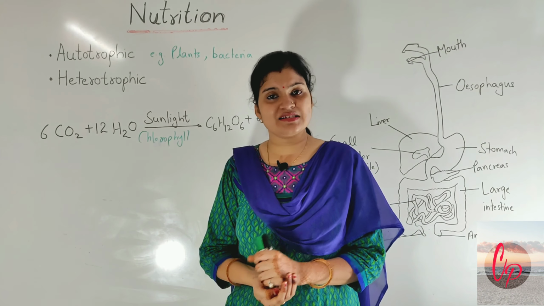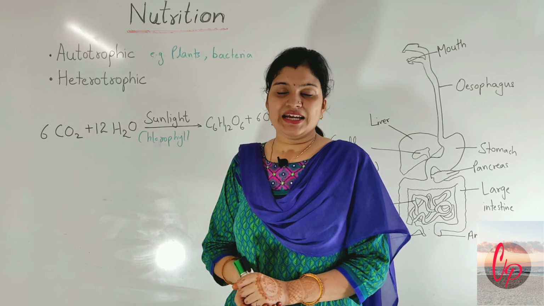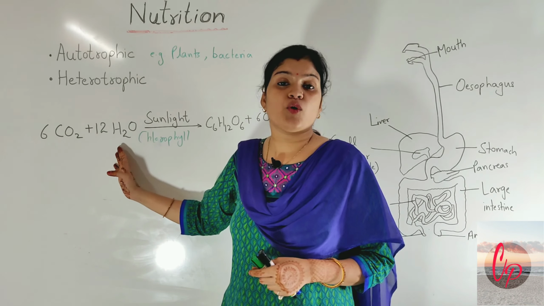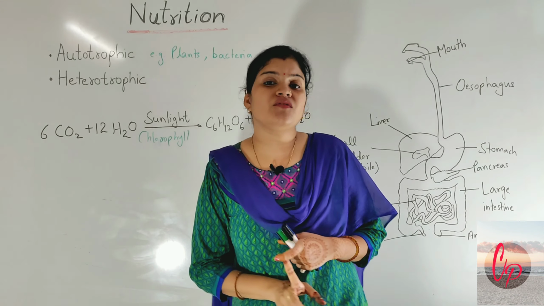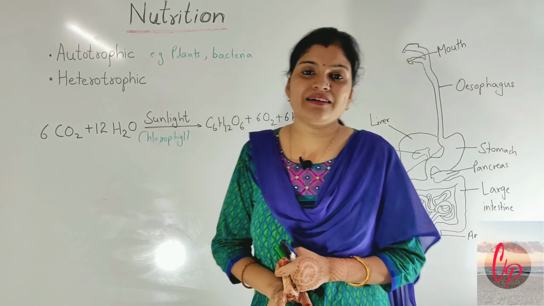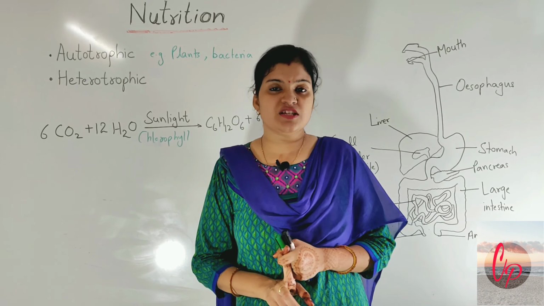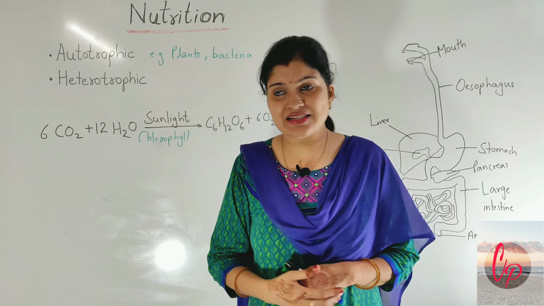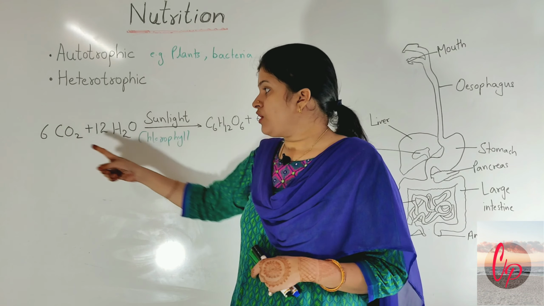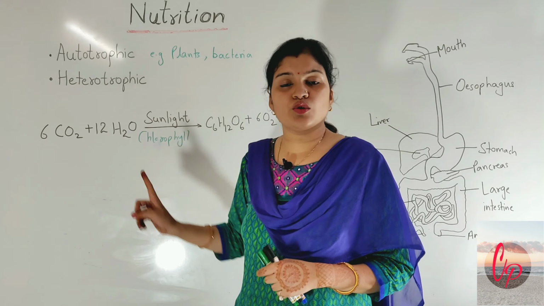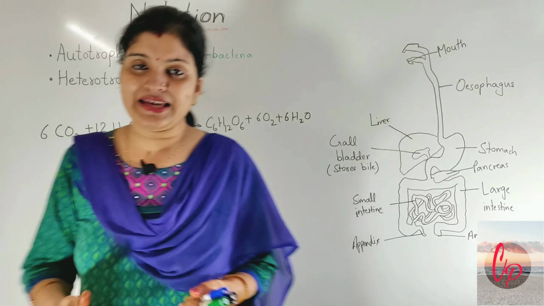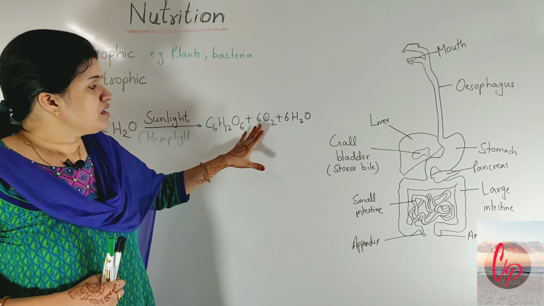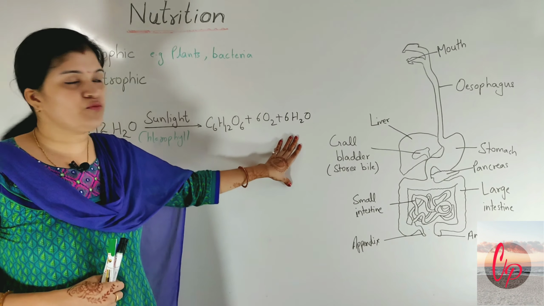In the process of photosynthesis, what do the plants do actually? They take the carbon dioxide which is already present in the atmosphere, they take the water molecules also, and with the help of a pigment which is present in the green parts of the plant, that is called chlorophyll, and a very important requirement in the environment for photosynthesis, that is sunlight. So with the help of carbon dioxide molecules, water molecules, chlorophyll pigment and sunlight, the plants are able to prepare their food. And what is this food actually? This is the glucose molecule which is produced. Some oxygen is also released and some water molecules are released.